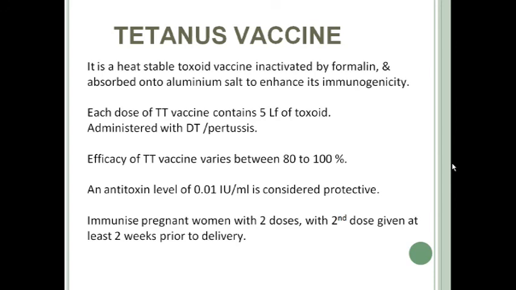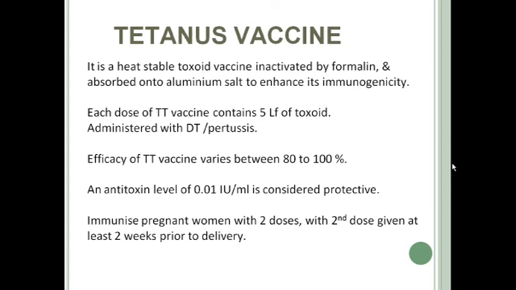Each dose of TT vaccine contains 5 Lf of toxoid, and it is administered with DT and pertussis, as you have seen in the DPT vaccine. Efficacy of TT vaccine varies between 80% to 100%, and an antitoxin level of 0.01 unit per ml is considered protective.